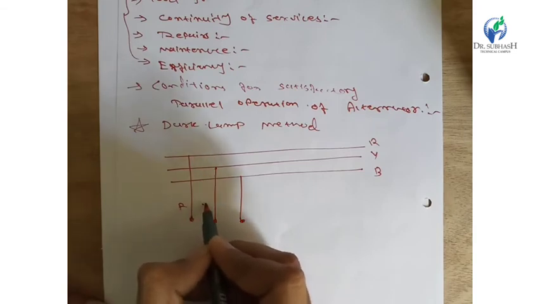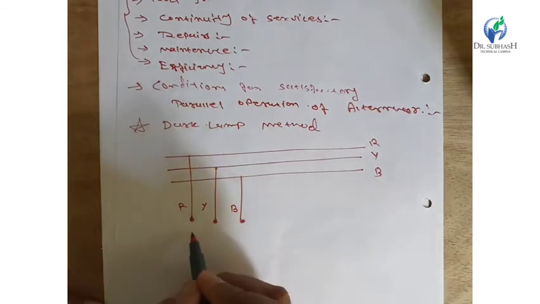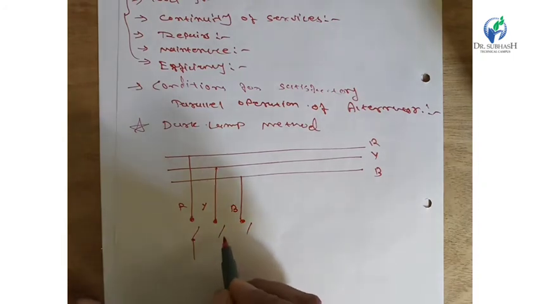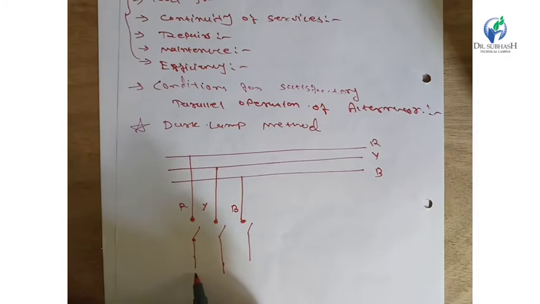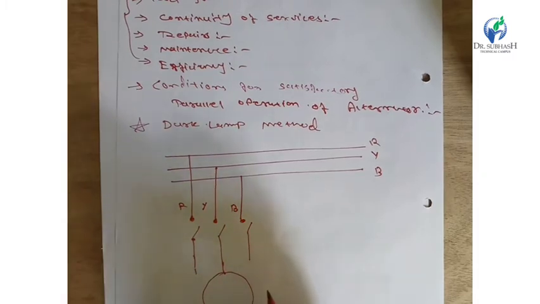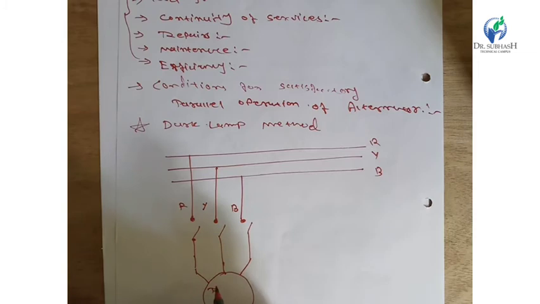Then we should draw the running alternator, connected with the RYB system.